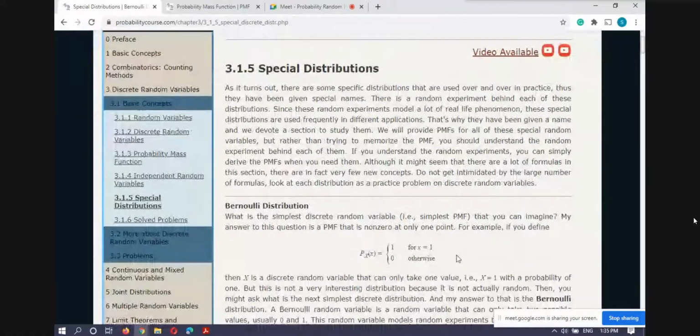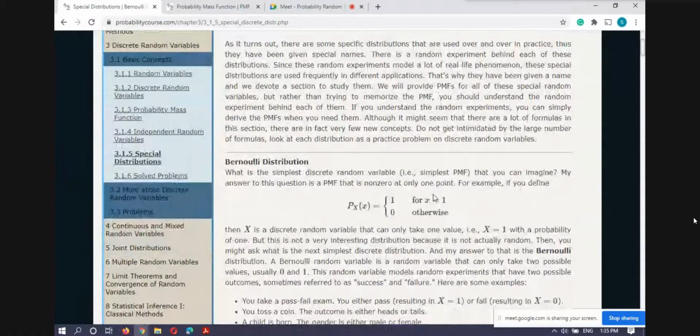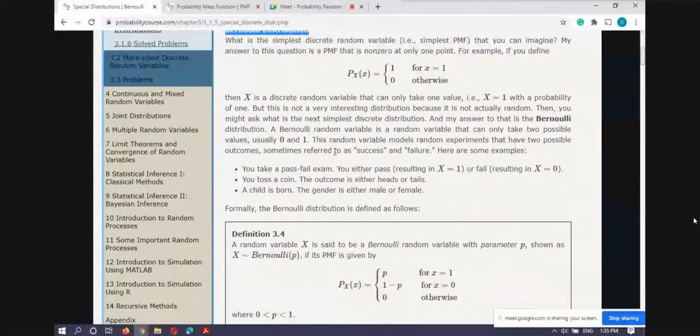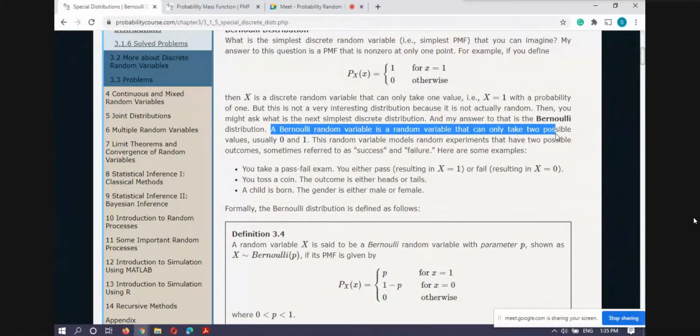So now there are some distributions that are actually required in the study of probability theory. The first one is known as the Bernoulli distribution. A Bernoulli random variable is a random variable that can only take two possible values, 0 and 1. So it is generally used.